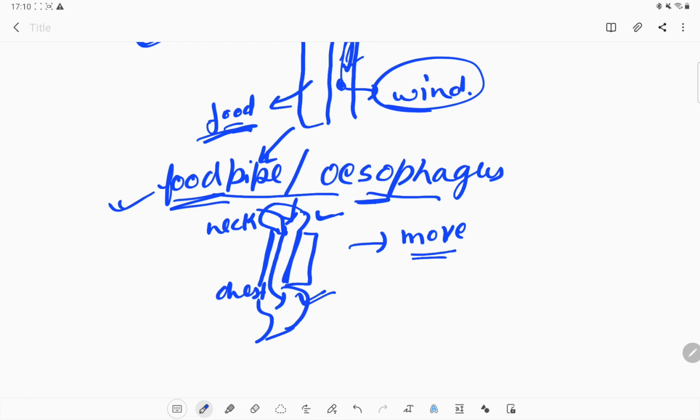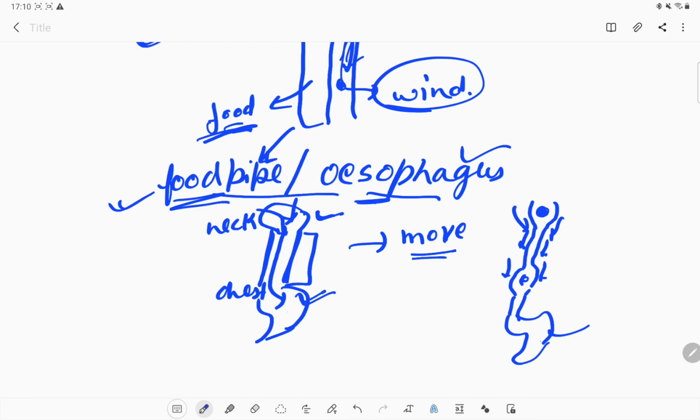Normally some of the muscles are relaxed and some of the muscles contract. Due to this contraction and relaxation, our food particle is swallowed and passes through the food pipe or esophagus, and reaches the main portion, the stomach, where the further digestion of the food will take place. So this is what we are covering in the first part. We will talk about the stomach and digestion in the other organs in the next part.